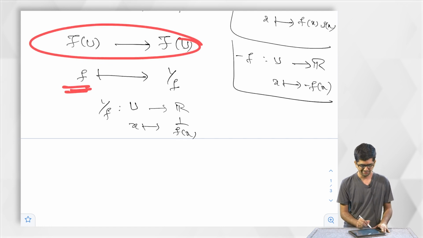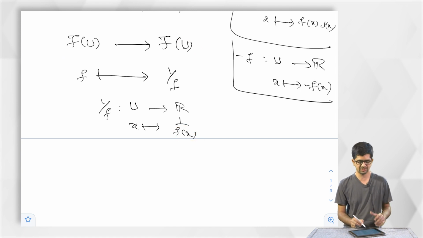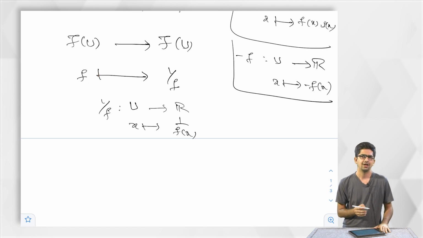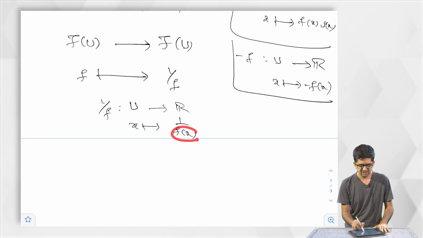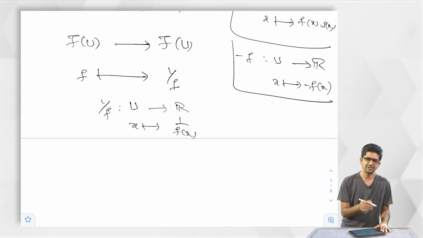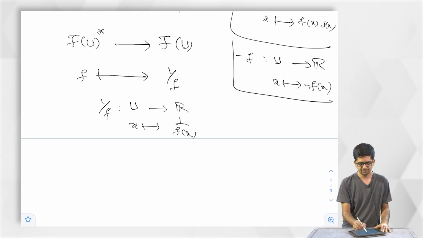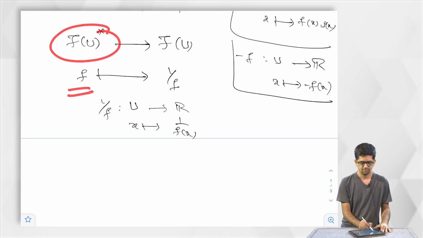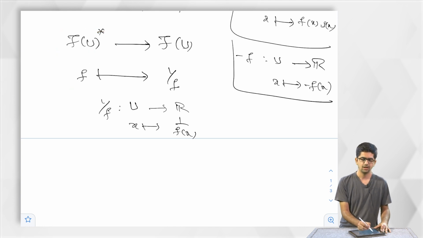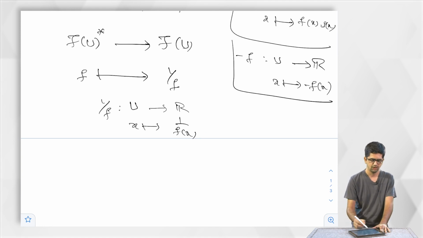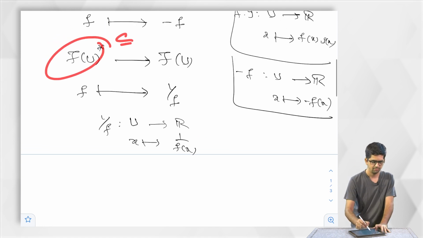There may be f for which f of x is 0 for some x in U. Such functions f we ignore; we do not consider the functions f for which f of x is 0 for some x. After ignoring such elements, the resulting set is what we write as F of U star. What is F of U star? An element f of F of U is an element of F of U star if f of x is non-zero for every x in U. So, this is a subset of F of U.